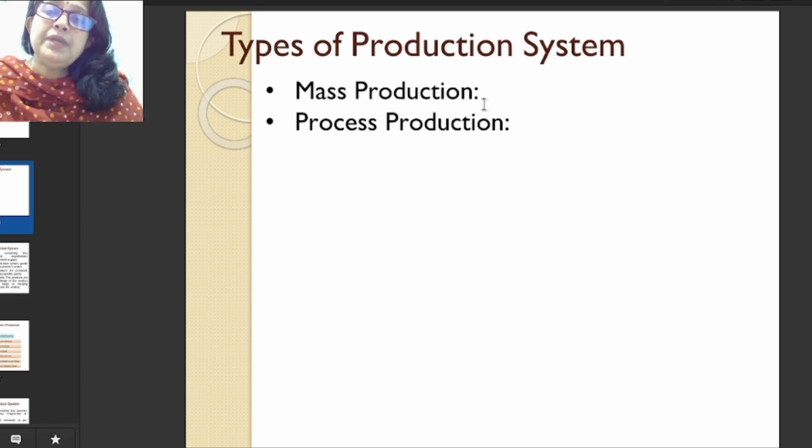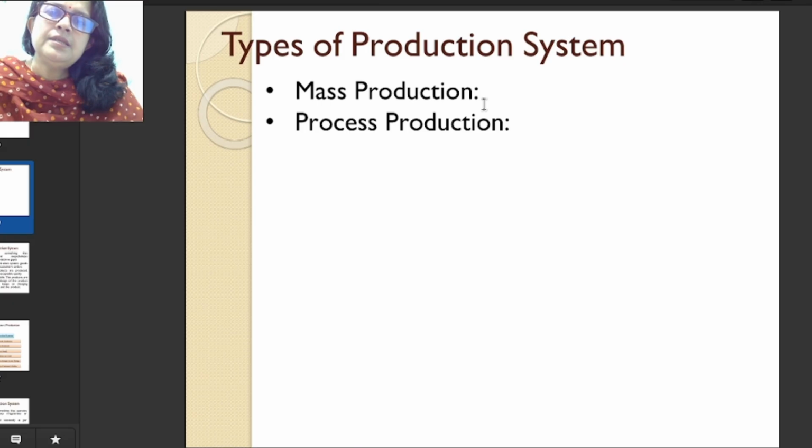The size of the product, the color of the product, the design of the product, everything is standardized, and we produce as per the standard specification.